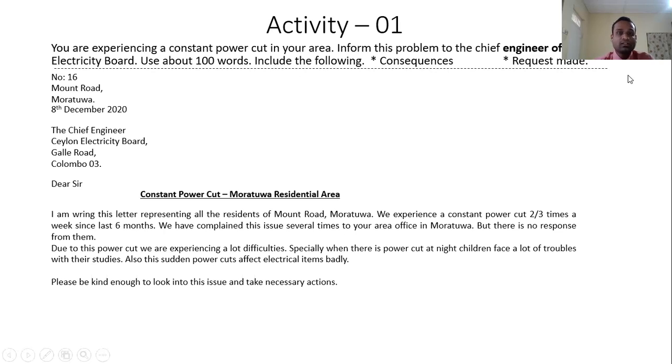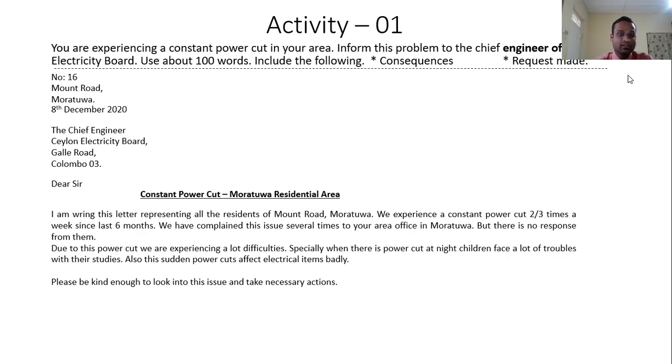Okay, this is about a power cut in your area. So this is a real problem. The question says including the consequences and request. Consequences means the results, otherwise the problems you are facing due to this power cut, and we have to make some request, such as asking them to take necessary action to look into this matter. Okay, let's read the letter.